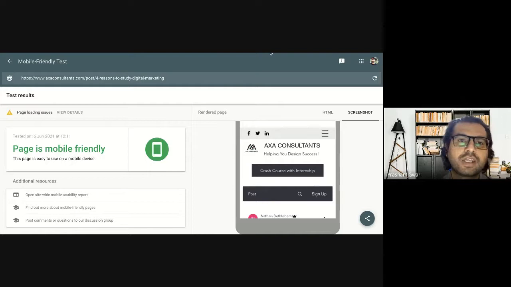So that's how you will work on the on-page elements of your website on Wix.com when you are writing a blog.